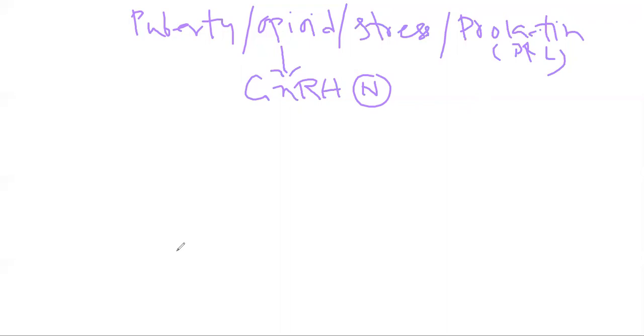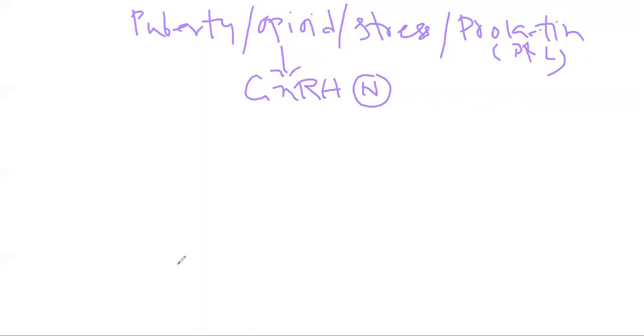How much GnRH will be released from the median eminence? This determines what will be produced, either luteinizing hormone or follicular stimulating hormone from the gonadotrope. How?